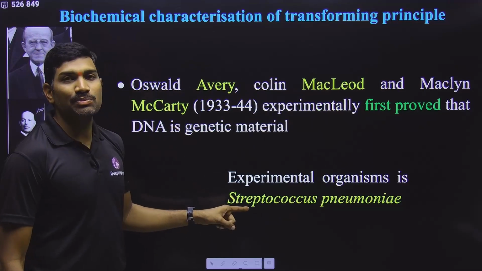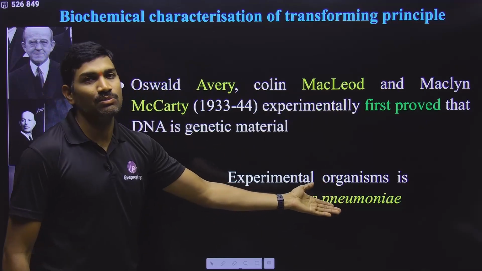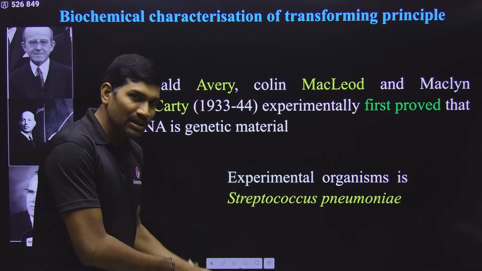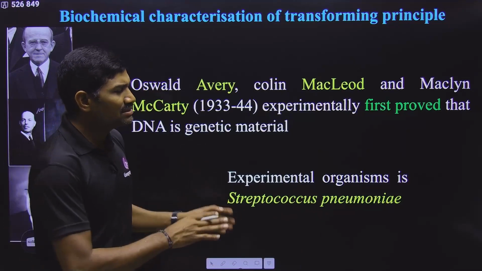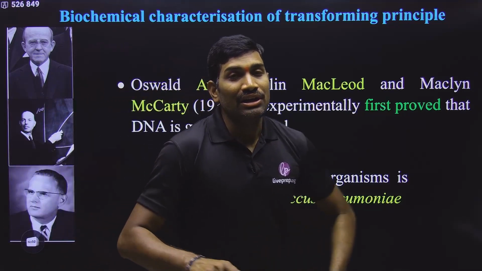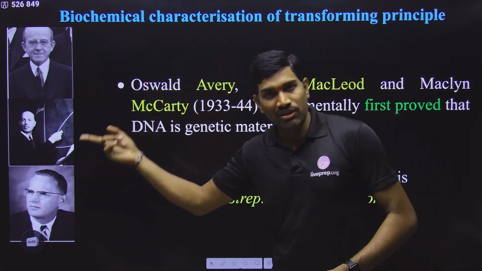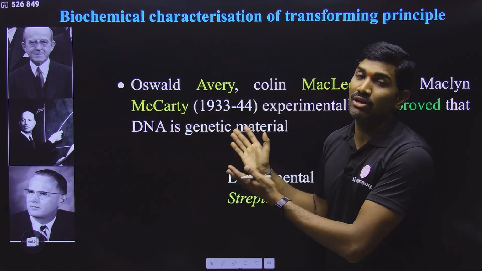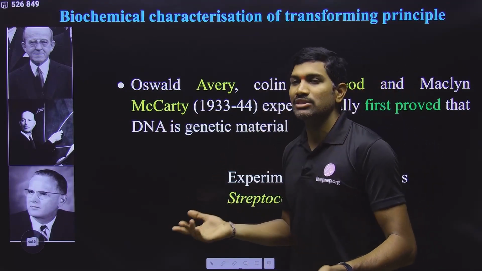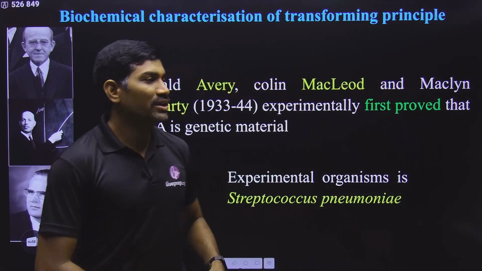And here also, what is the experimental organism? Again the same bacterium, Streptococcus pneumoniae. Again the same R strain and S strain only. The same things they have used. So Griffith's experiment is a transformation experiment, and the Avery-MacLeod-McCarty experiment is also a transformation experiment. This is the point that you need to understand.